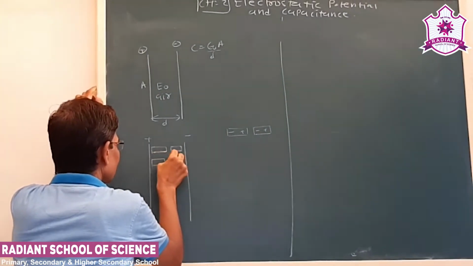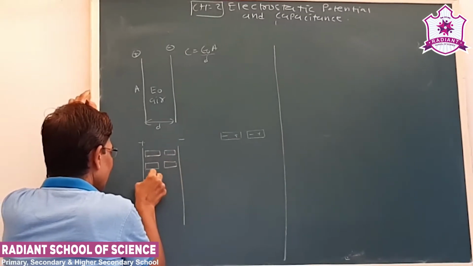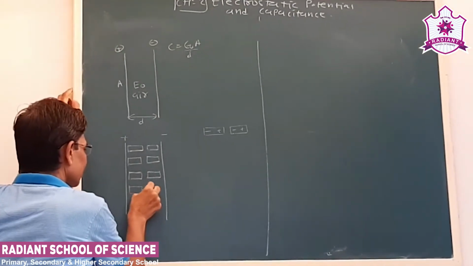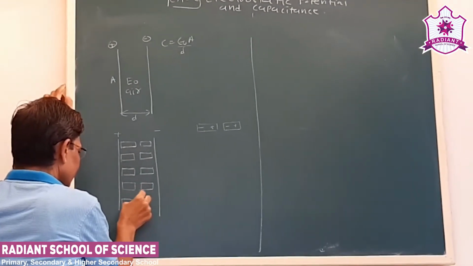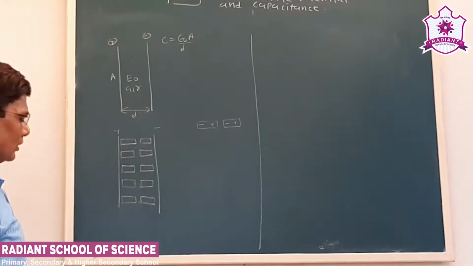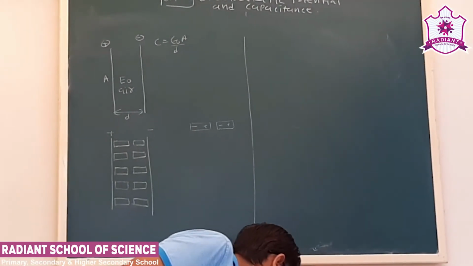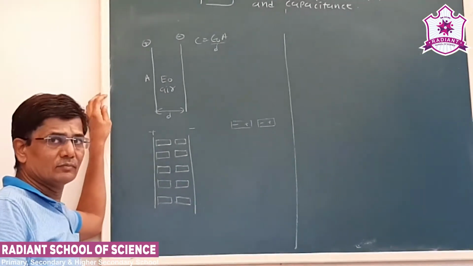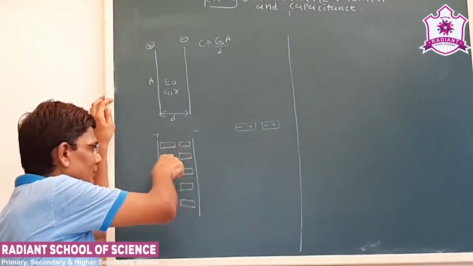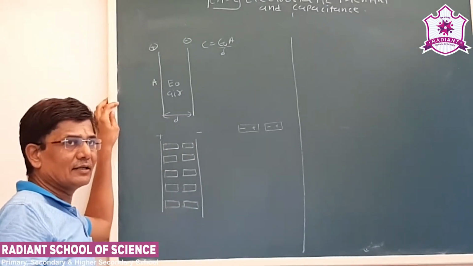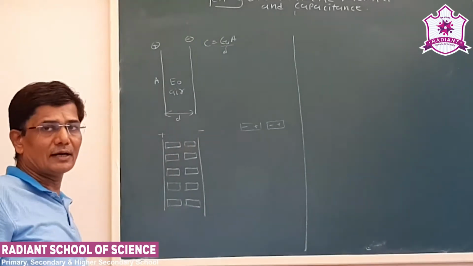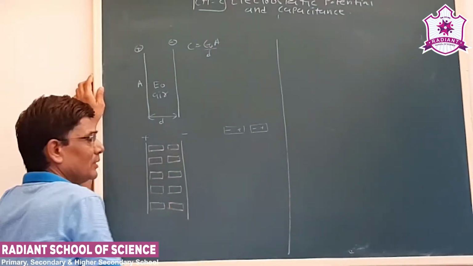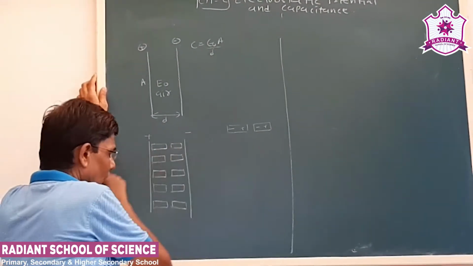We know in 1 mole the number of molecules is very large, but here for simplicity we show only a few molecules. Now see the dipoles are arranged. These are something hypothetical. We assume that this is the ideal condition, that all the dipole moments are arranged parallel to each other. Now see what happens because of the property of the material.